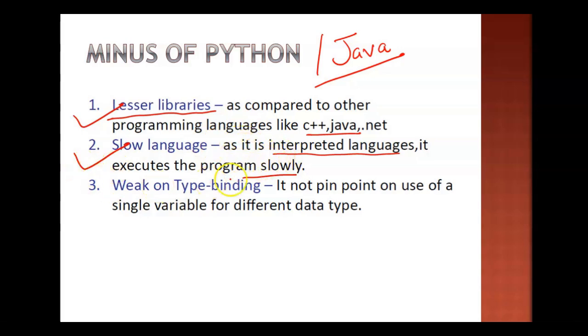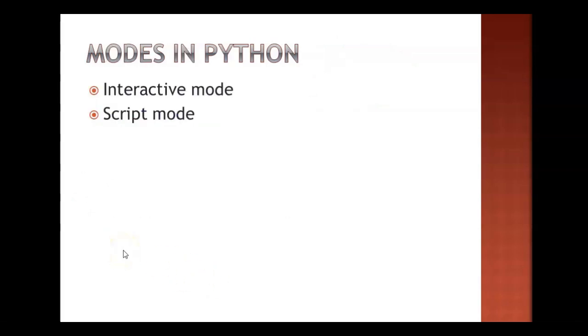Weak on type binding, so it is not strict on the use of a single variable for a single data type. This is the weak type binding, because when we take a variable in Python, we are not providing its data type, so weak type binding is there. This is also considered one of the minuses of Python.